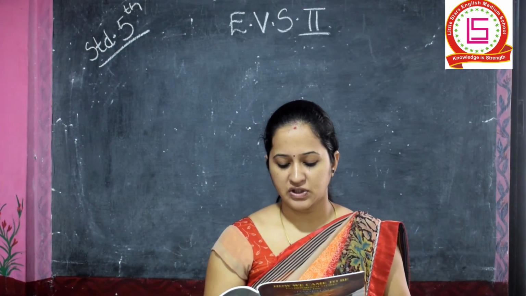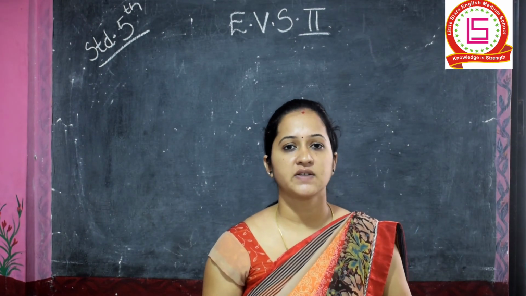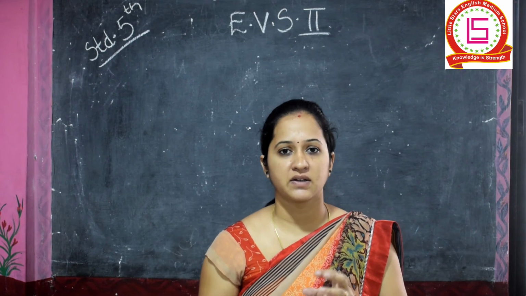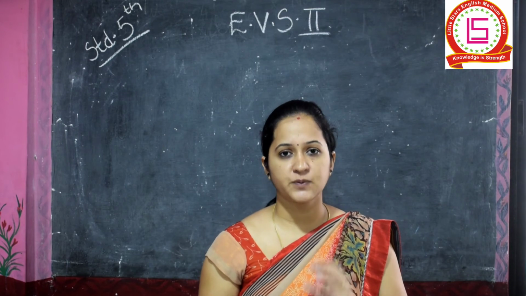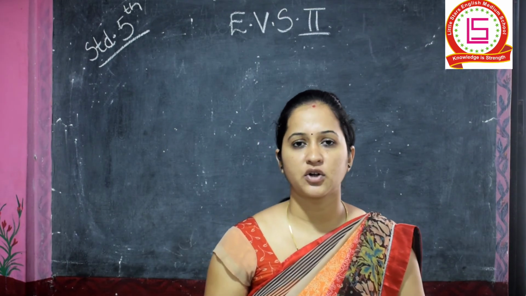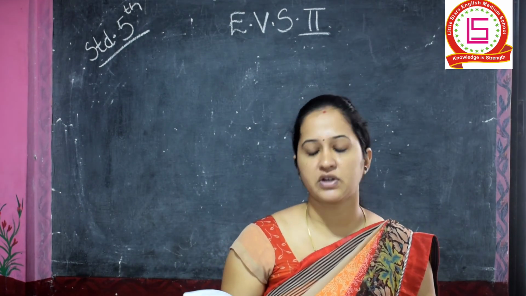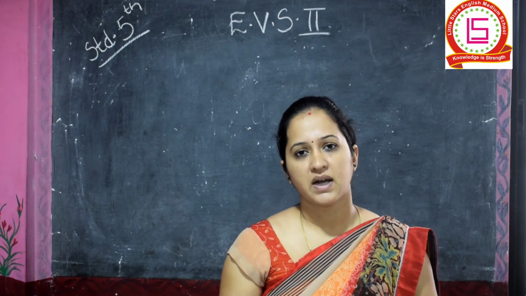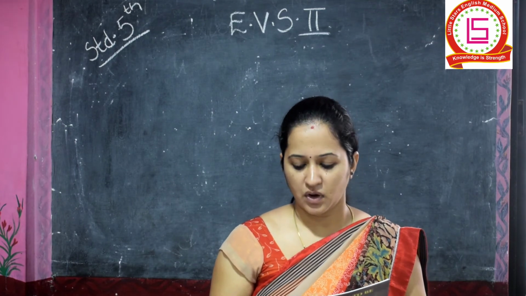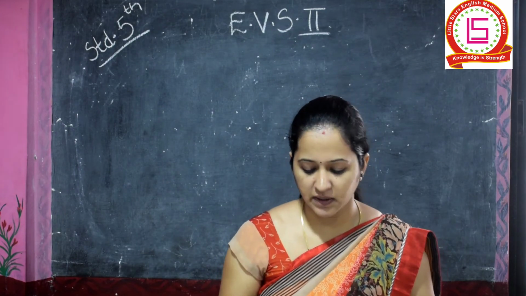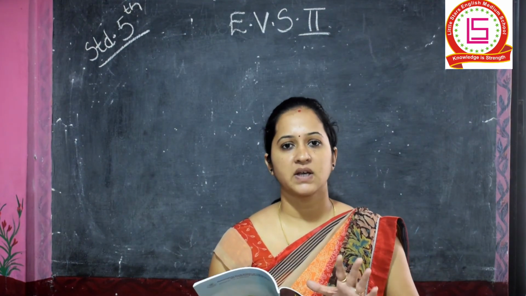That is why history is considered to be a scientific discipline, because history takes so much care about the proofs and evidence that they get. They do not write it down directly. They examine them properly to see whether these proofs are correct for the particular topic. For this they use the scientific method, and that is why history is also considered a scientific discipline. History is not written solely on the basis of imagination.